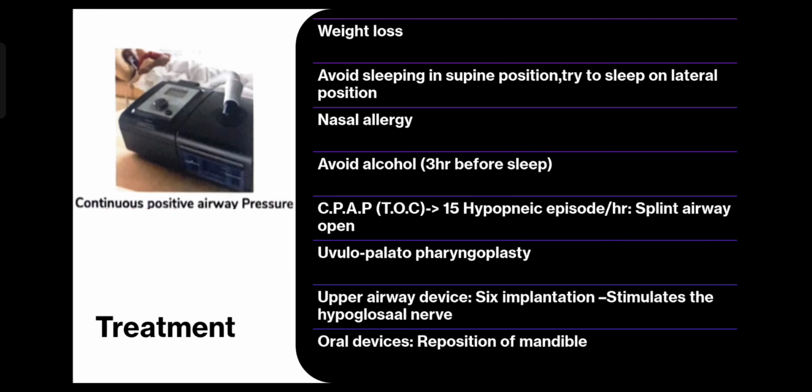Then you have to tell the patient to avoid sleeping in supine position. That's very, very obvious. These people are anyway having a narrowing of the pharynx, which is a collapsible structure, especially in REM phase. So avoiding sleeping in supine position is recommended for these patients. Try to sleep on the side. Lateral decubitus is a good idea.